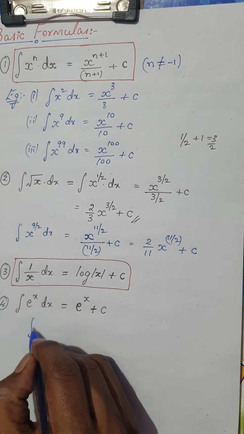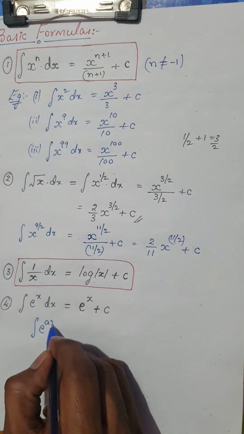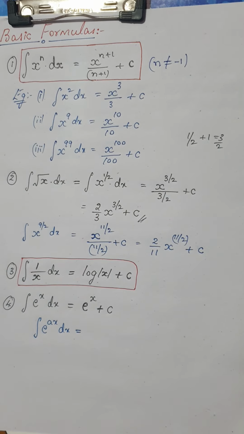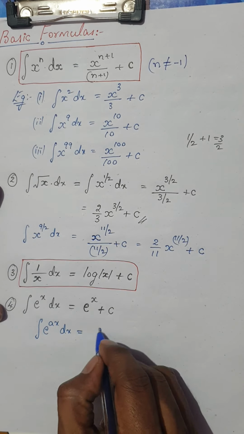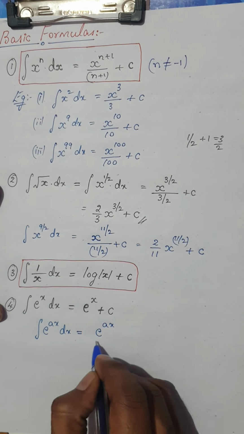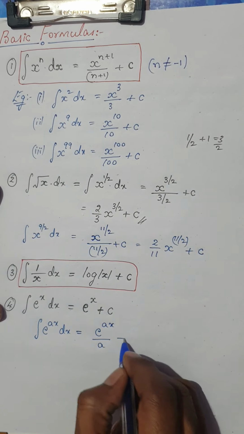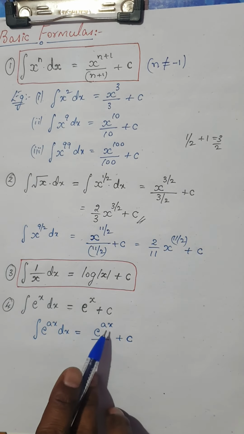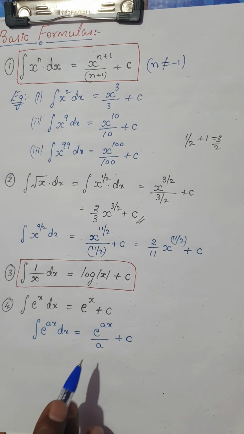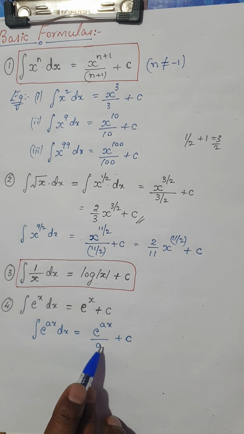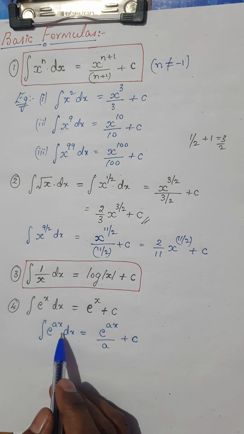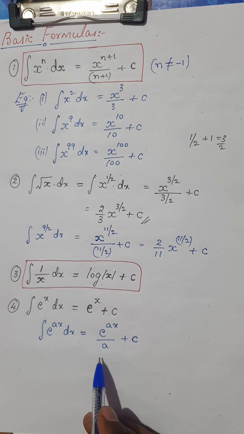But in case you have the integral of e power ax dx, then it would be e power ax divided by a plus a constant. In differentiation the constant would be multiplied. Remember, in integration the constant would be divided. Is it clear? So the integral of e power ax is e power ax divided by a plus c.